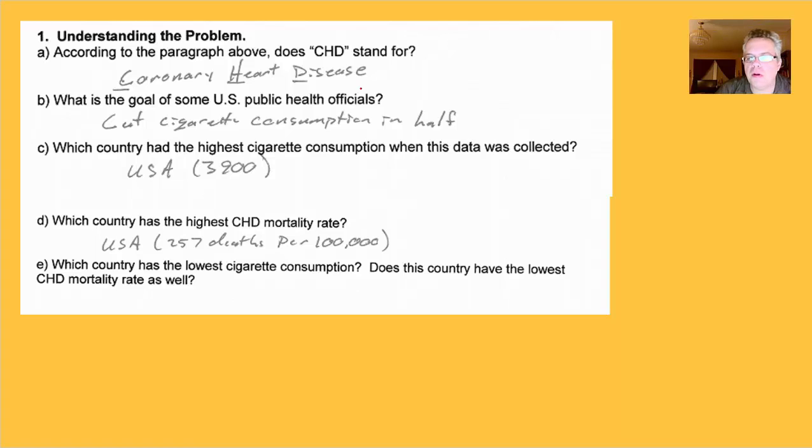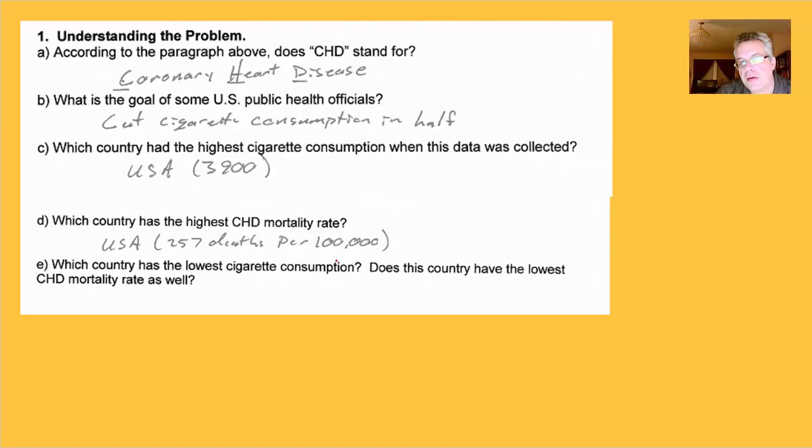The first part was just about reading the paragraph. CHD stands for coronary heart disease. The goal of U.S. Public health officials, who I think did this research, was to cut cigarette consumption in half in the United States because the cigarette consumption was the highest in the United States. USA had 3,900 cigarettes consumed per adult per year. That was the highest of all the nations in the data set.